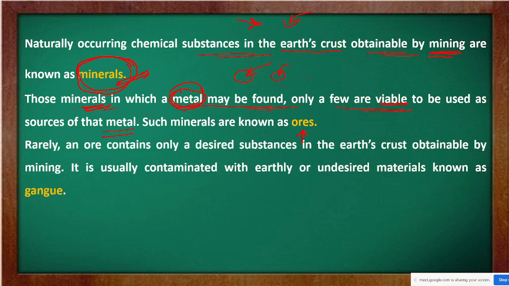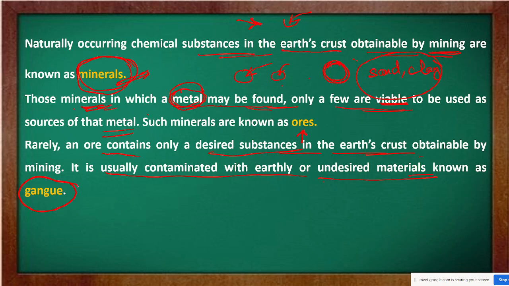Next, whenever anything comes out from the earth's crust, it will have some inherent earthly particles attached to it, like sand and clay. An ore rarely contains only the desired substance. It is usually contaminated with earthly or undesired material, and those materials are known as gangue particles.